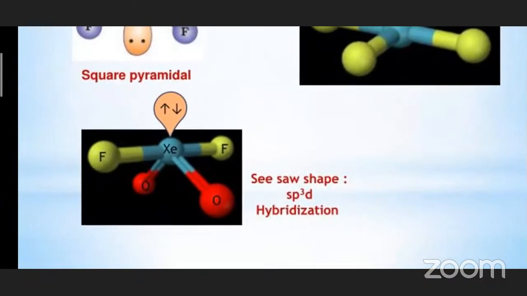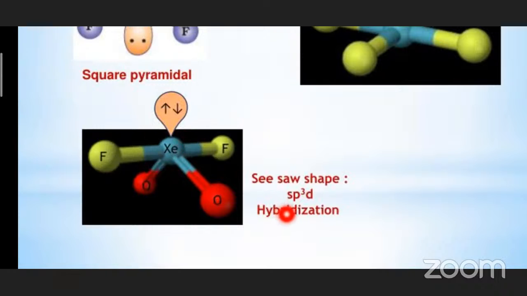Okay, next, XeO2F2. Even this needs 6 unpaired electrons because 2 bonds with 1 oxygen, another 2 bonds, total 4, again 2 fluorines, so total 6 unpaired electrons. In order to get 6 unpaired electrons, xenon has to undergo 3 excited states and 1 lone pair.